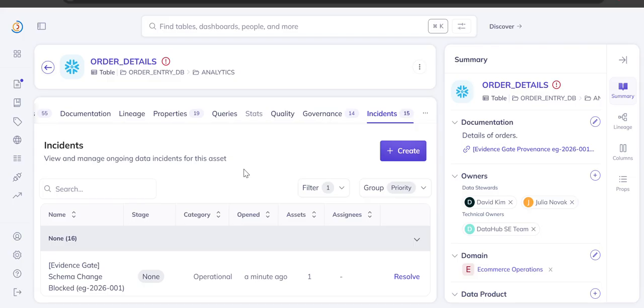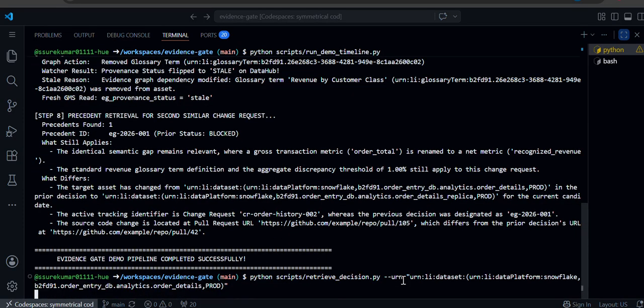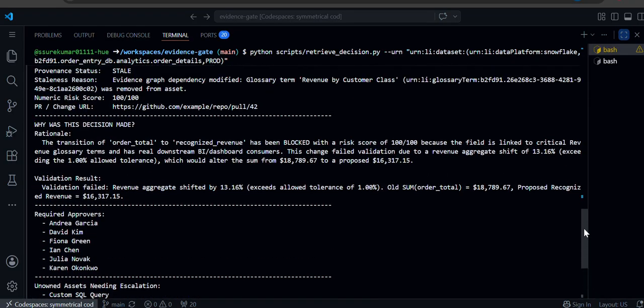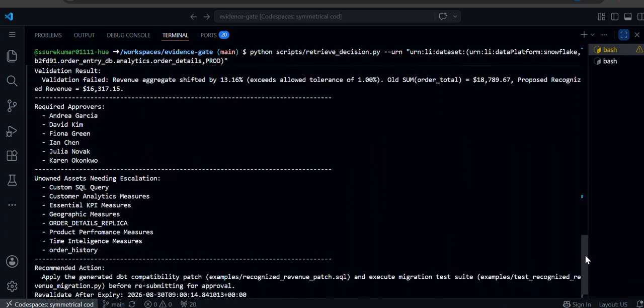It's sitting directly on the DataHub asset, 19 structured fields anyone can query the same way they'd query anything else on this table: the risk score, the real reason, who needs to sign off, and something DataHub itself doesn't tell you otherwise, 8 downstream assets that have no owner assigned at all, flagged for escalation instead of silently dropped. It's linked back to the source PR, and it raises a real DataHub incident, so this shows up exactly where a team already looks for asset health.